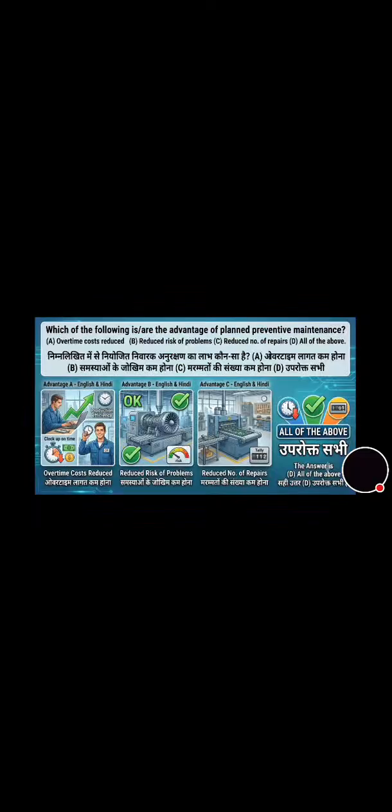Now we will move towards the next question. Next question is on the screen. Which of the following is or are the advantage of plant preventive maintenance? The correct answer is option D, that is all of the above. Now we will move towards the next question that's on the screen. What is the principle of micrometer? And its correct answer is screw and nut. And you can check it out with a photo also, how screw and nut work in a micrometer.